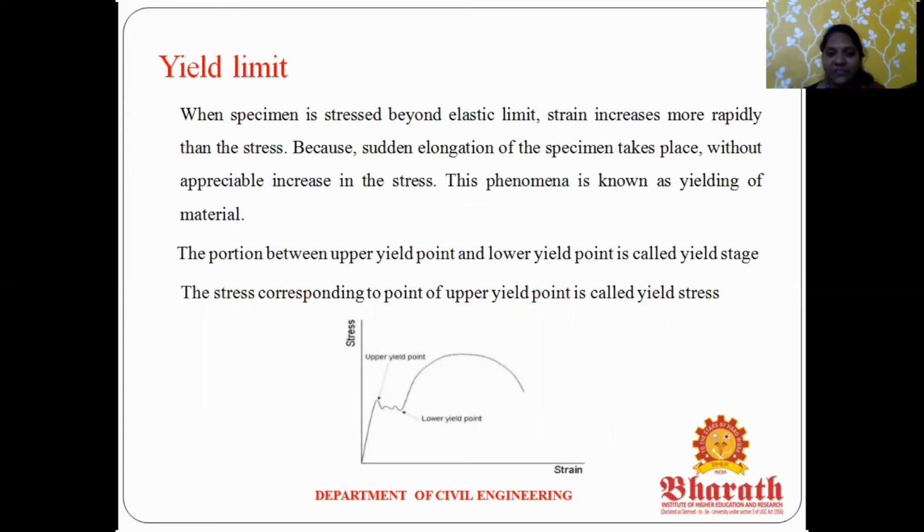So if it yields, first comes the elasticity limit. You can see this image. This is after the elasticity limit. Again, when we apply load, the structure will yield. The first one is here.